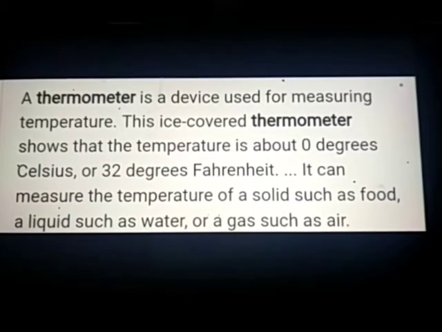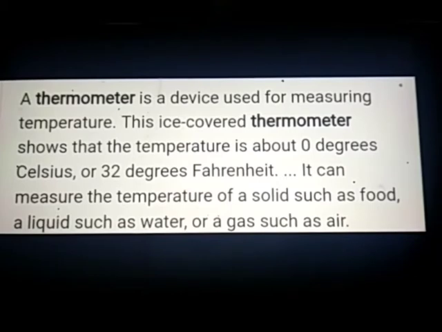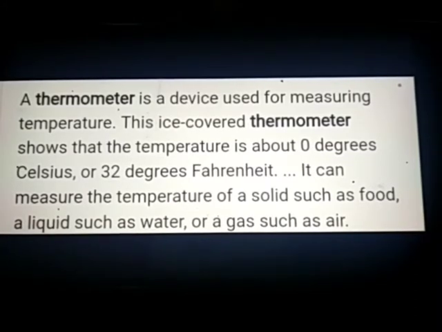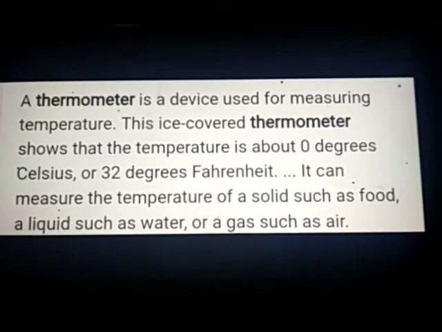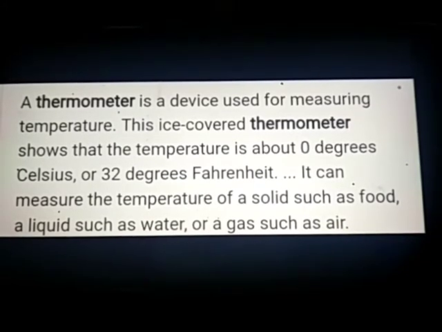I am showing you an image of a thermometer. A thermometer is a device used for measuring temperature. This ice-covered thermometer shows that the temperature is about 0 degrees Celsius or 32 degrees Fahrenheit. It can measure the temperature of a solid such as food, a liquid such as water, or a gas such as air.